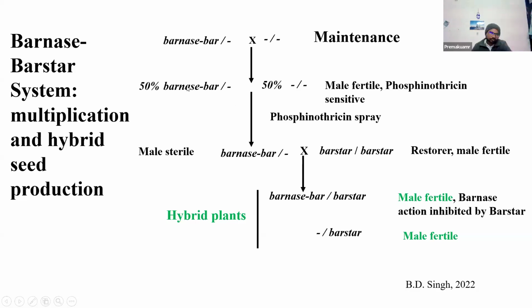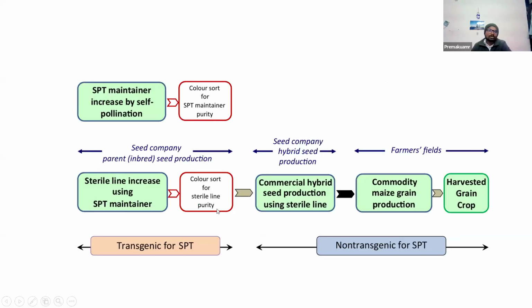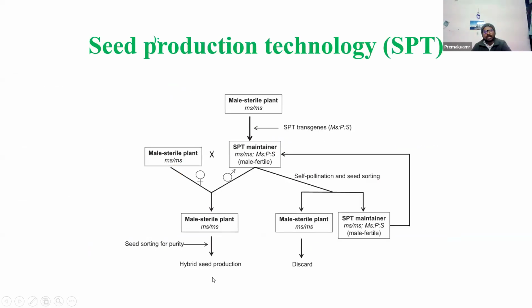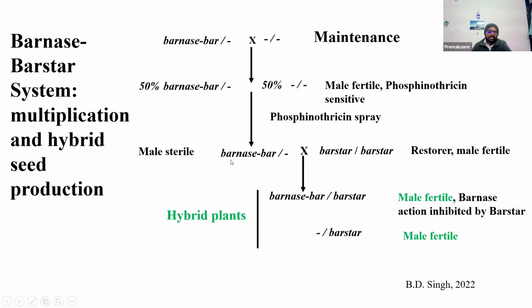But here, this is transgenic. This is used for hybrid seed production. That's why it is not released. But with SPT technology, the plant used for hybrid seed production is non-transgenic. Okay, that is the only difference between the Barnase system and your SPT technology. But here, the male sterile plant is highly transgenic in nature because it includes the construct of your bar gene along with the Barnase gene.